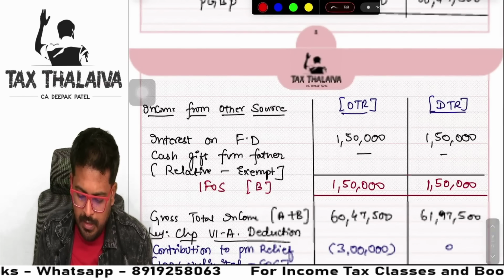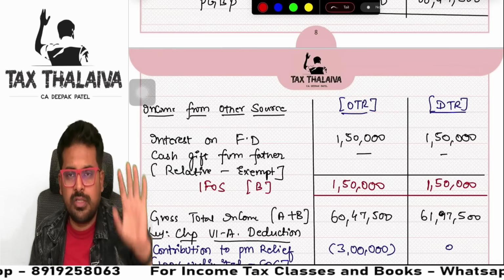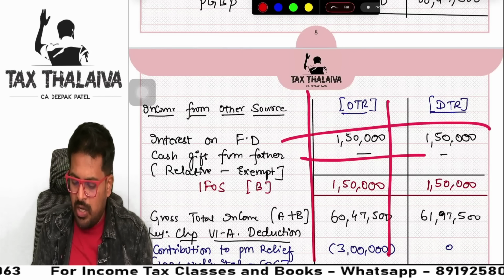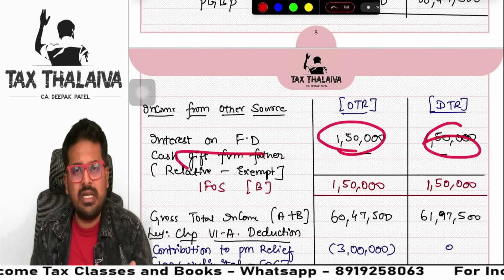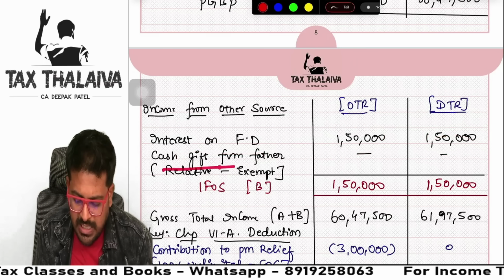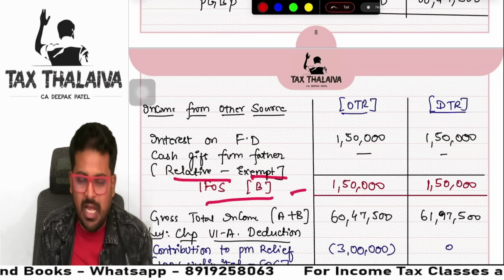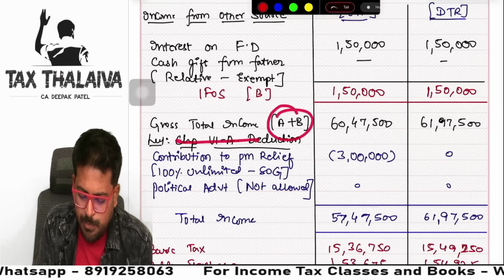See here. IFOS, optional tax regime, default. One shot you will do both. So you will write the format like this, and you will write in one shot itself. You will write both. Interest on FD under both the tax regimes taxable. Cash gift from father, exempt. So you write it here and show it. Relative, exempt, IFOS, total. Now, gross total income A plus B.